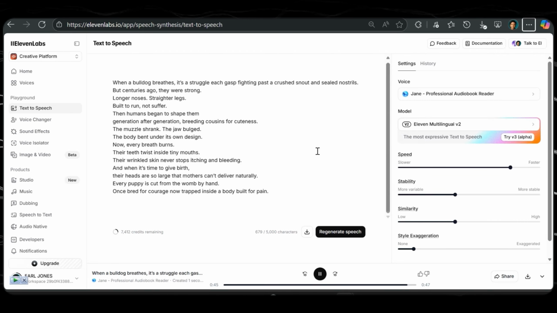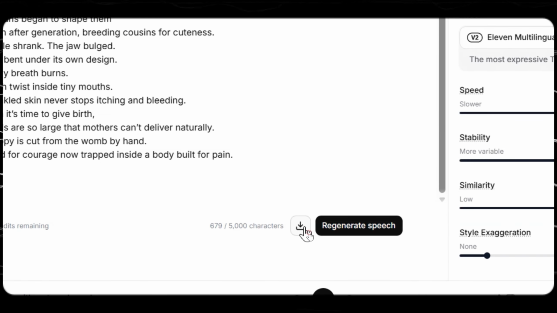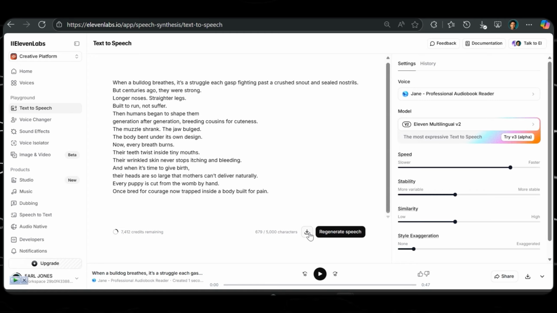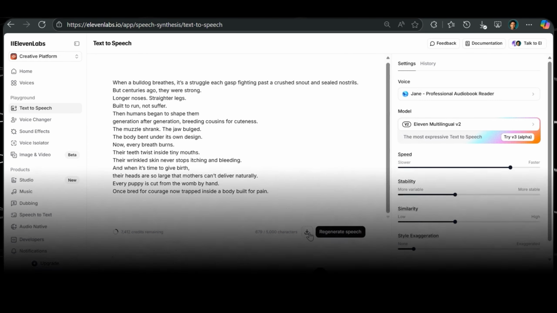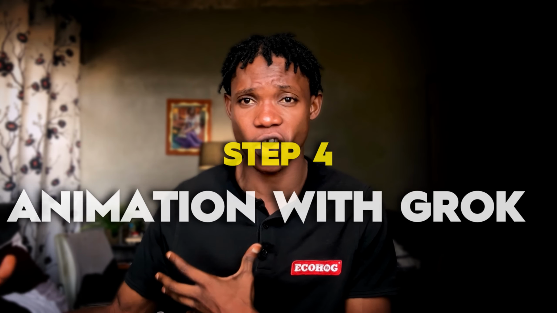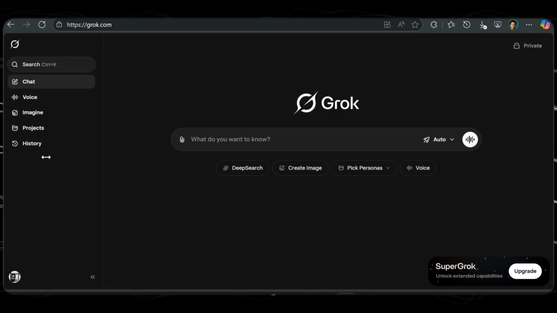After 2 seconds, the script is generated, and then we can simply click on download. You can then select which voice you want on ElevenLabs. Step 4 is animation with Grok. We're going to head on to Grok. I'll leave a link in the description here.